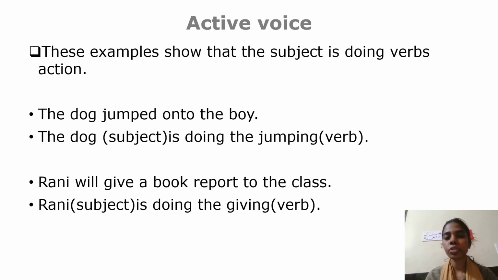These examples show that the subject is doing the verb's action. The dog jumped onto the boy. The dog, the subject, is doing the jumping, the verb. Rani will give a book report to the class. Rani, the subject, is doing the giving, the verb.